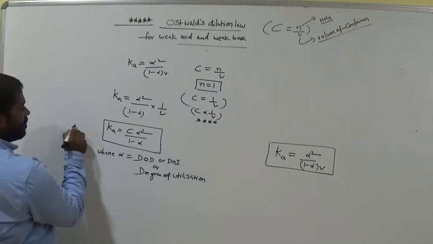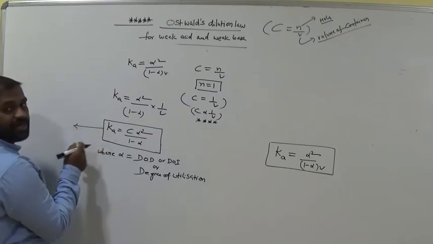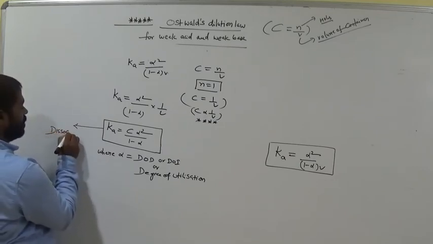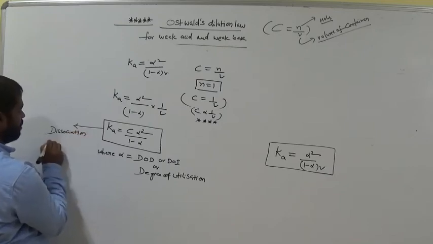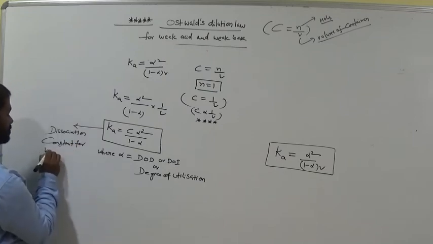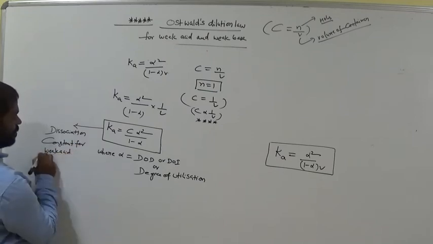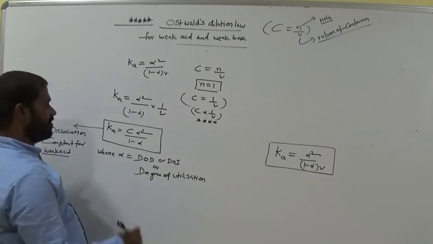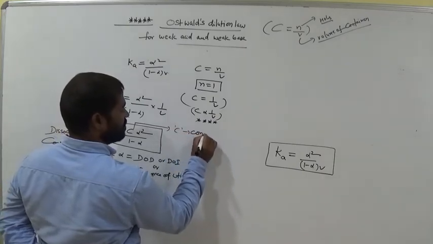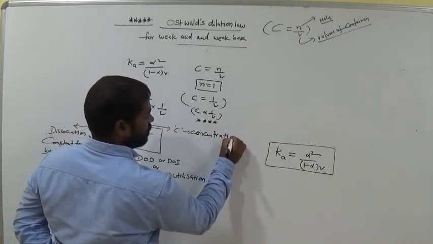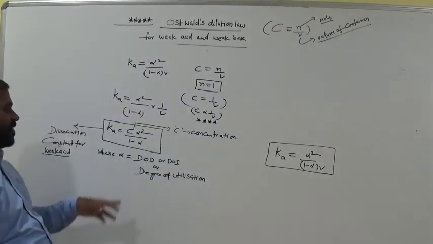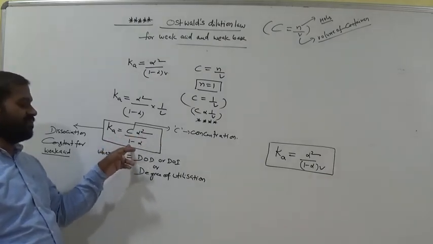What about Ka? It is nothing but an equilibrium constant for weak acid. So we call it dissociation constant for weak acid, where C means concentration. Am I right? C means concentration. Is it clear? So finally Ka equals C alpha square by 1 minus alpha.